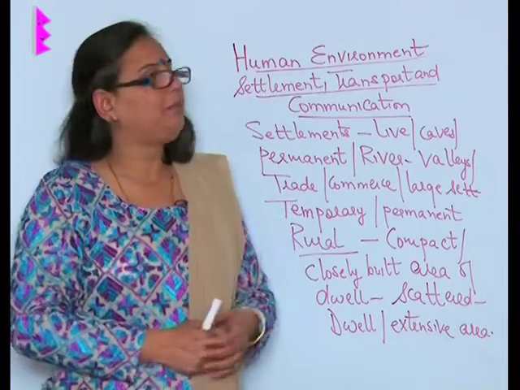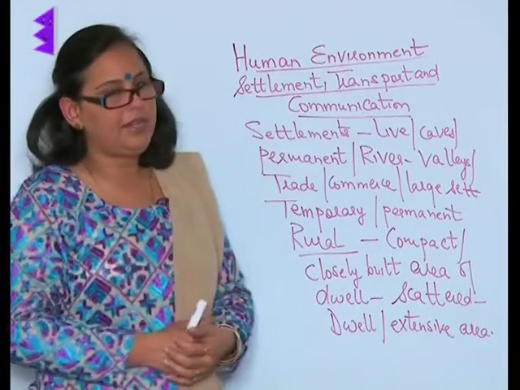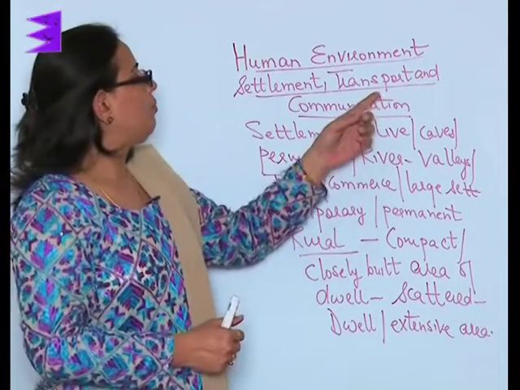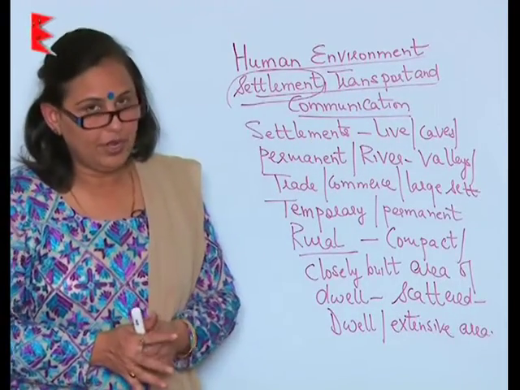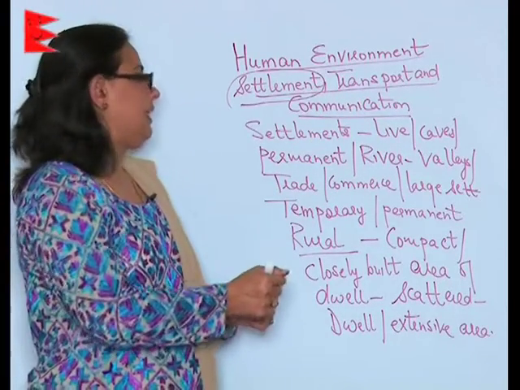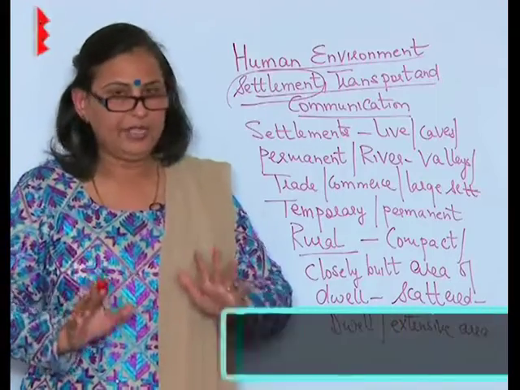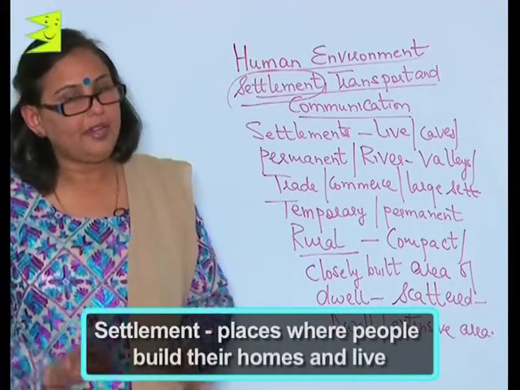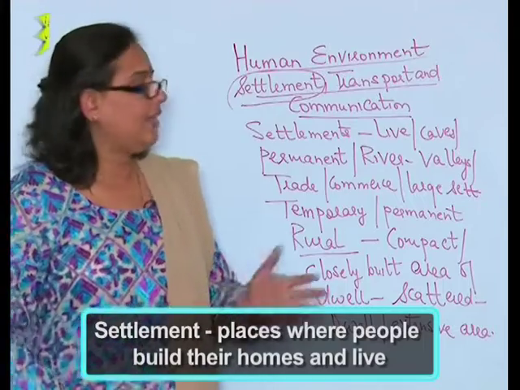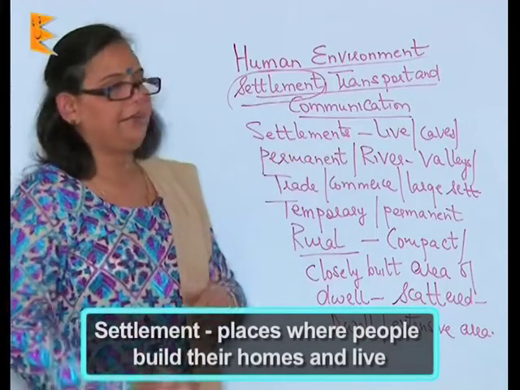The name of the chapter is Human Environment, Settlement, Transport and Communication. So first we have to understand what is a settlement. A settlement is any place, area, house, or dwelling wherein human beings live. That's called a settlement.